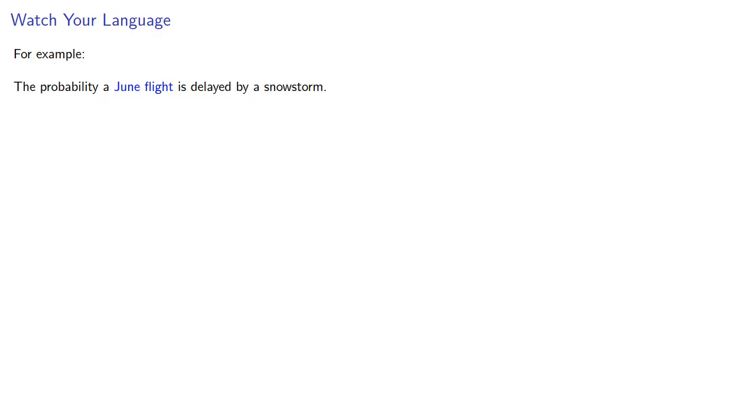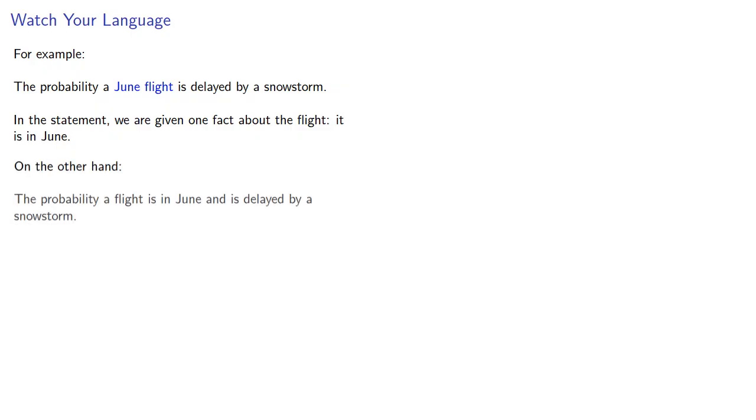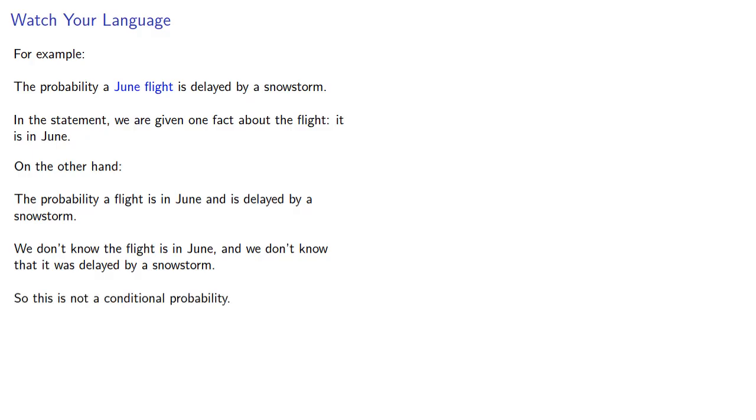For example, the probability a June flight is delayed by a snowstorm. In the statement, we are given one fact about the flight: it is in June. On the other hand, the probability a flight is in June and delayed by a snowstorm, we don't know the flight is in June. That's part of the probability we're trying to find, and we don't know that it was delayed by a snowstorm, so this is not a conditional probability.